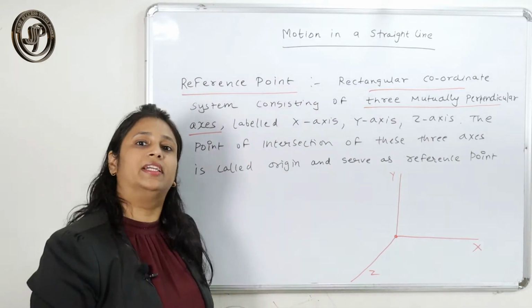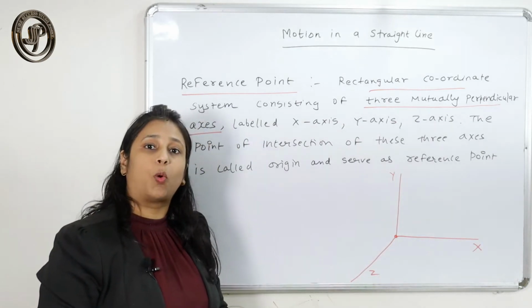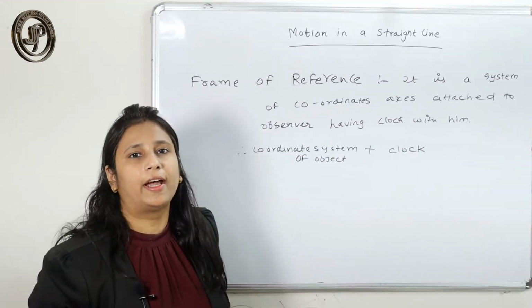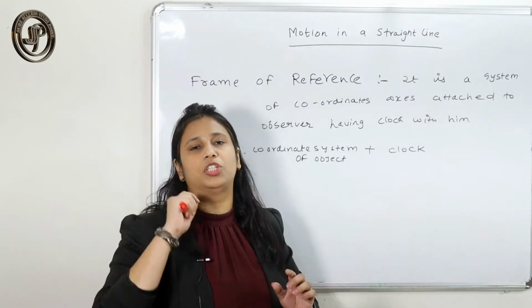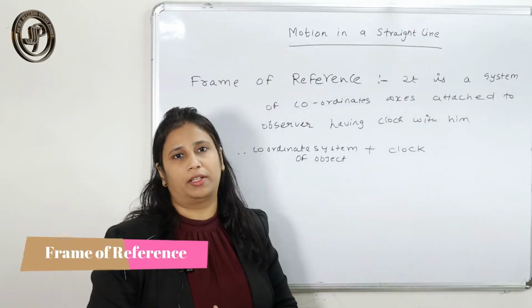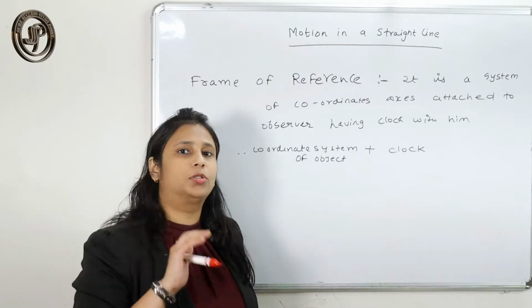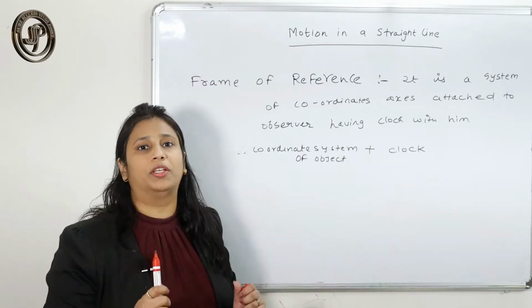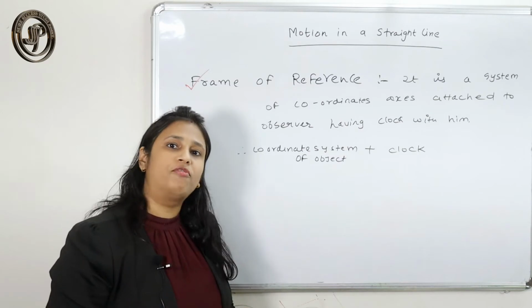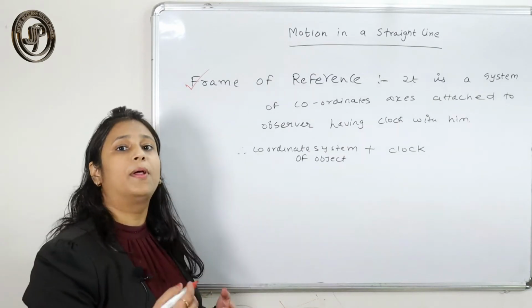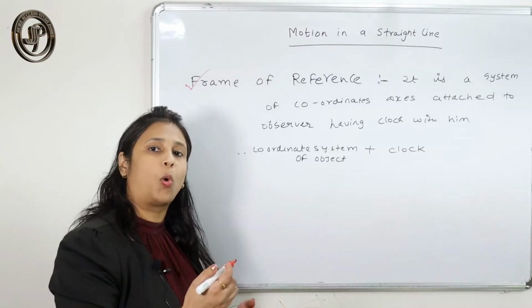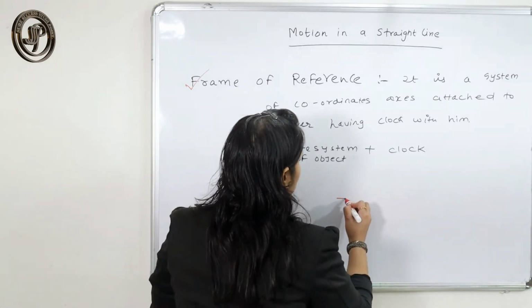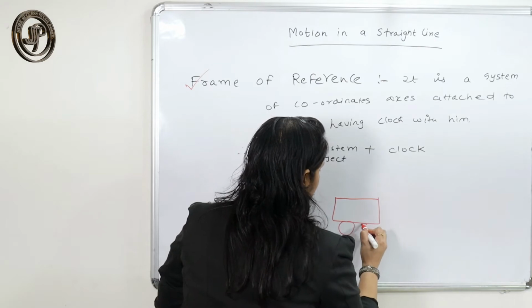Why is a reference point required? A reference point is required to specify the position of an object. So what have we studied? In order to specify the position of an object, we need a coordinate axis, right? But in order to describe an event, we need a frame of reference. Let me give you an example of how the frame of reference is required to describe the event and why it is needed. Suppose a car is moving.